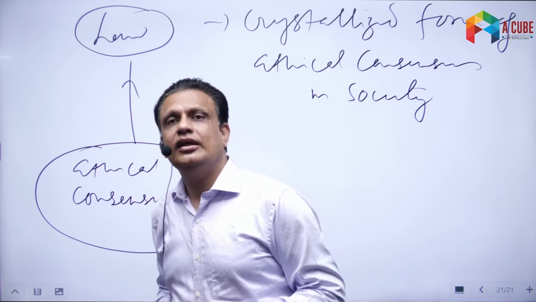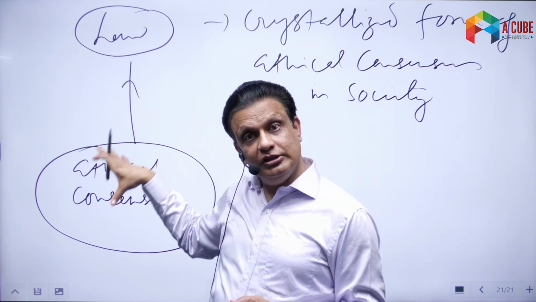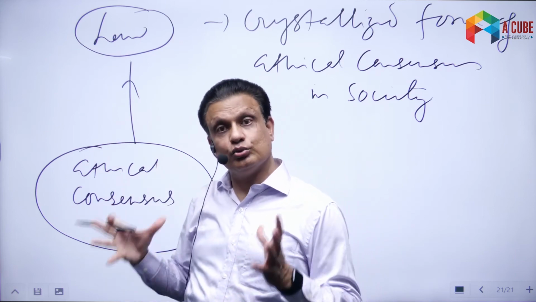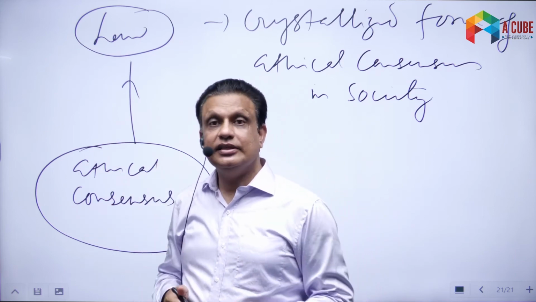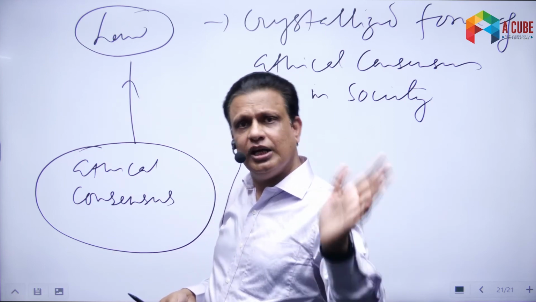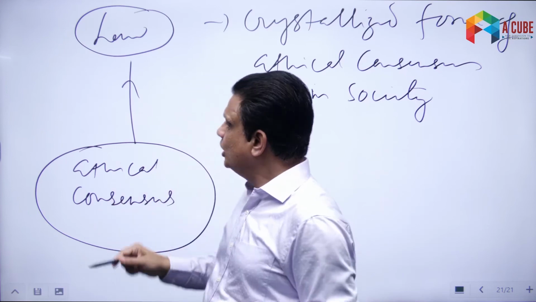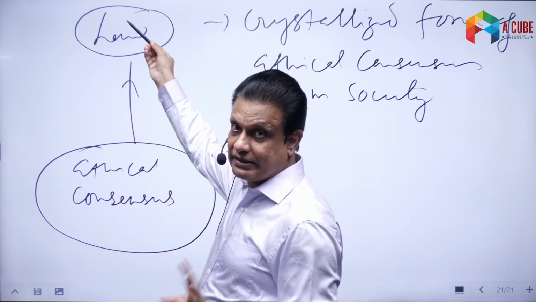That's why we often say that whenever we make a law, we must always create an ethical grounding, an ethical basis, an ethical root for that. Otherwise, this will be a formal law written in a law book, but it will never be a successful law. So, we often say that ethics leads to law. That is one important thing.